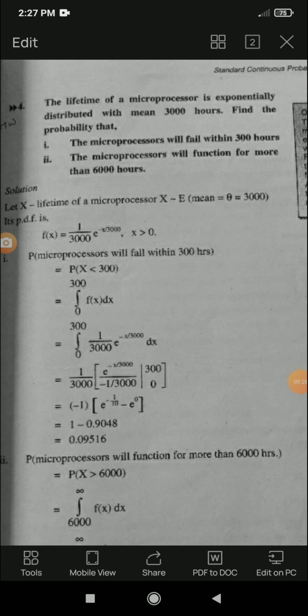Example: the lifetime of a microprocessor is exponentially distributed with mean 3000 hours.